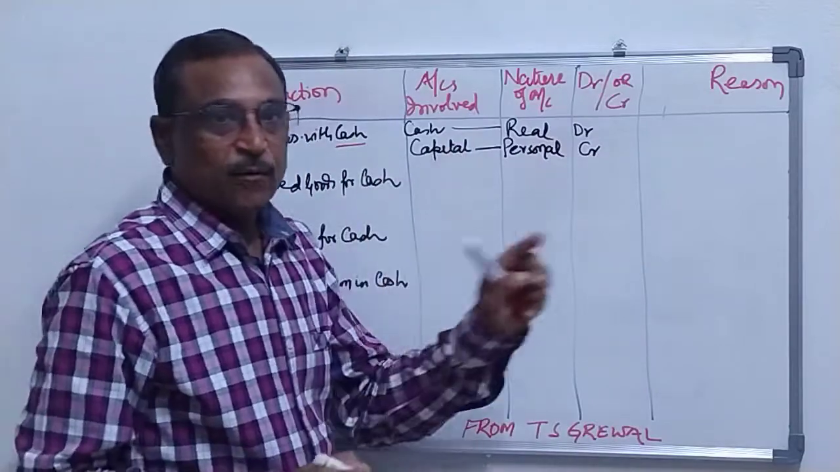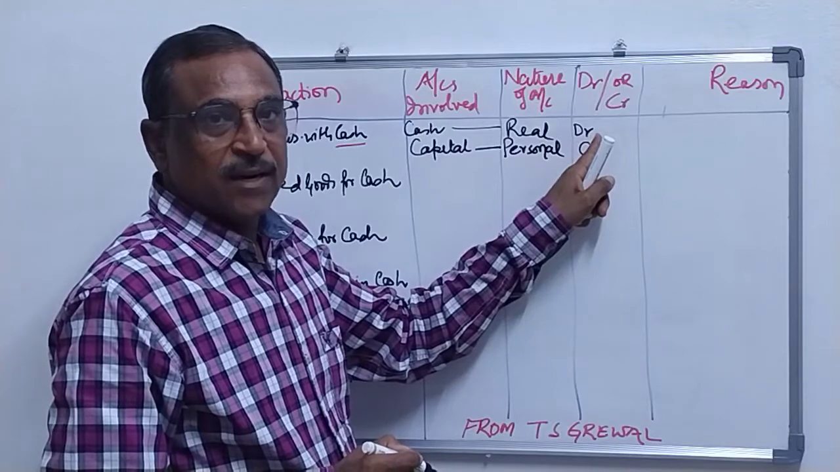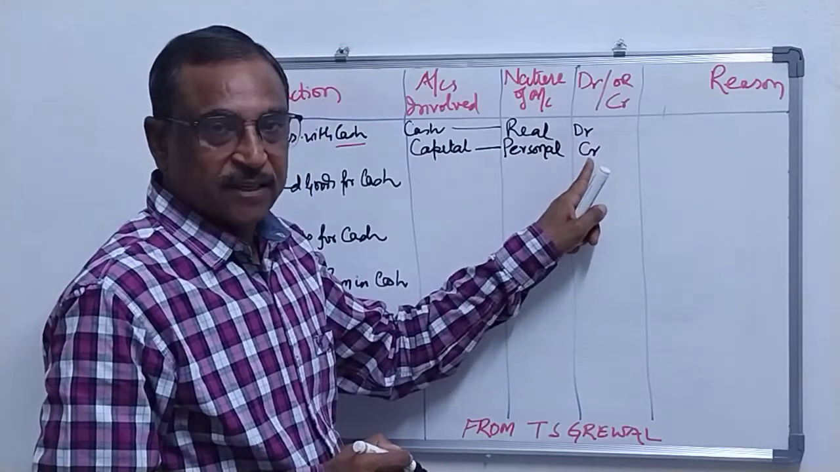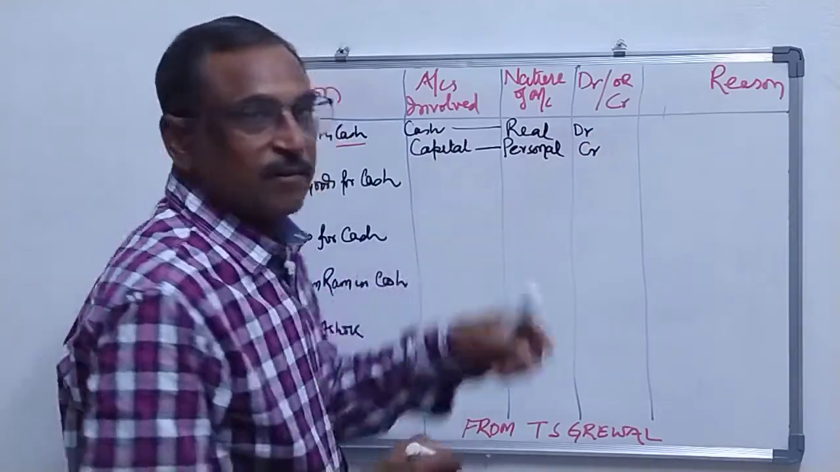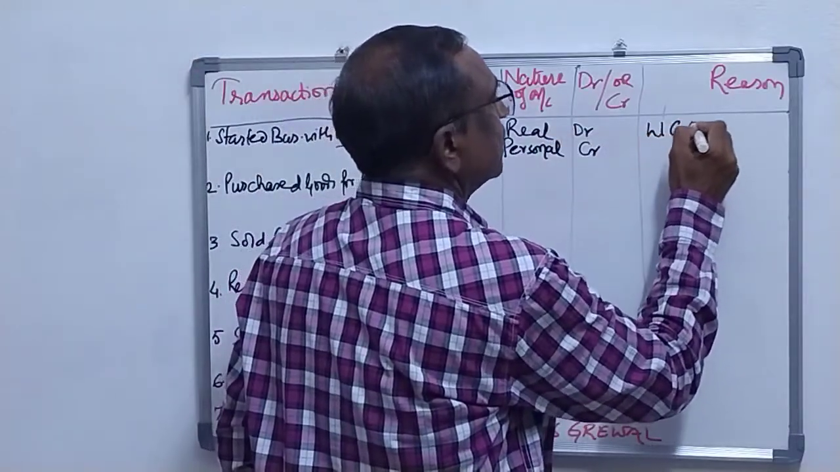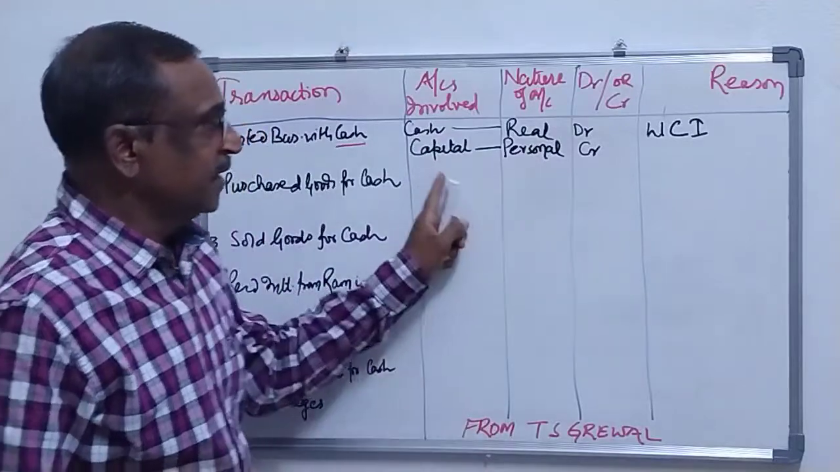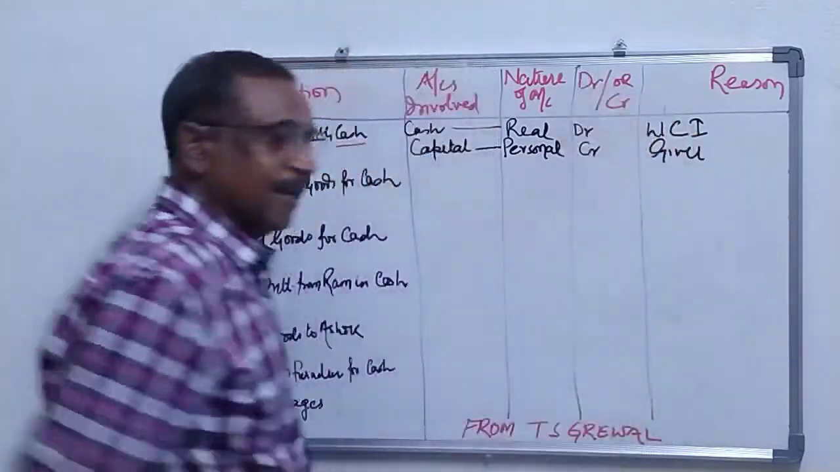Now let me tell you one thing. DR is the abbreviation used for debit, and CR is the abbreviation used for credit. Clear? Debit, credit. Now the reason: cash means what comes in. What comes in is debited. Credit the giver. Clear?